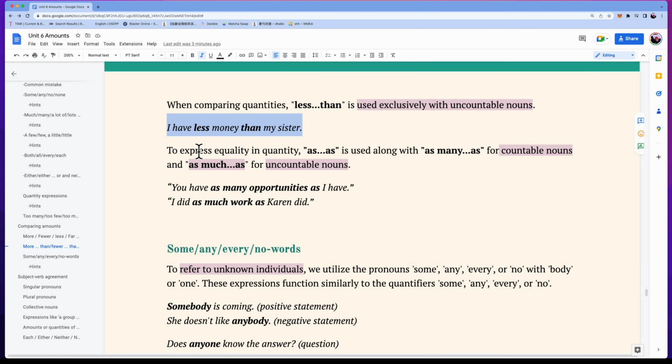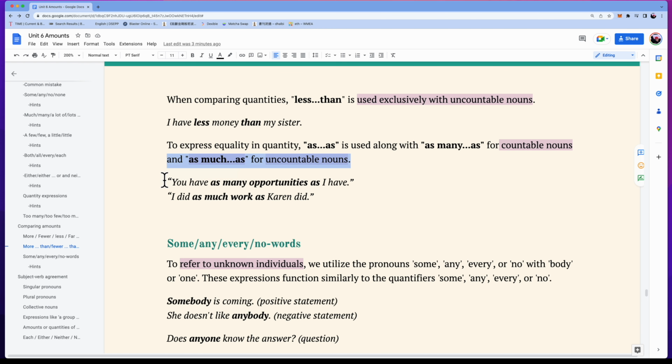We use as to show that two amounts are the same. We use as many as or as few as with countable nouns and as much as or as little as with uncountable nouns. Examples: You have as many opportunities as I have. I did as much work as Karen did. Then the last thing we're gonna talk about is some, any, every, and no words.